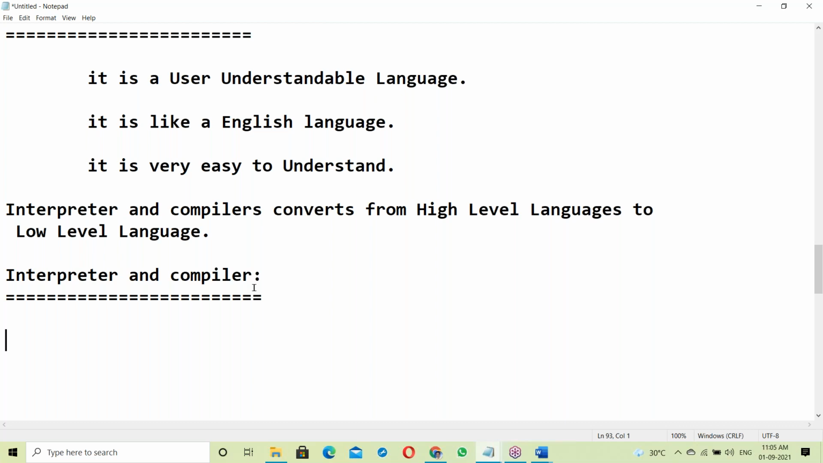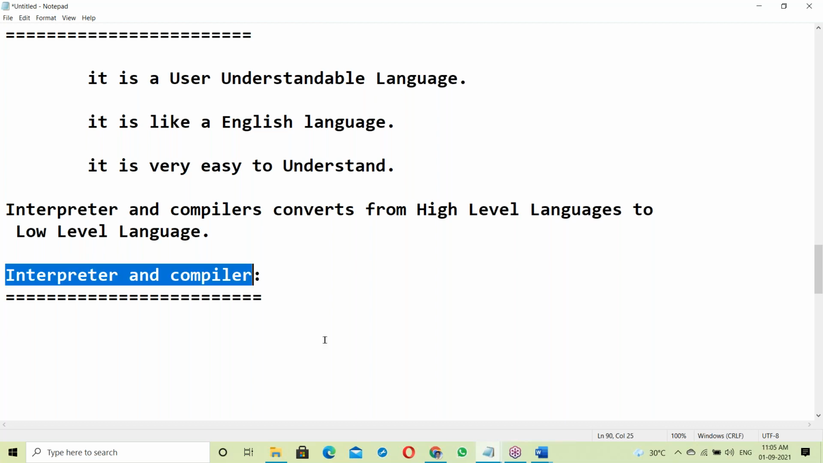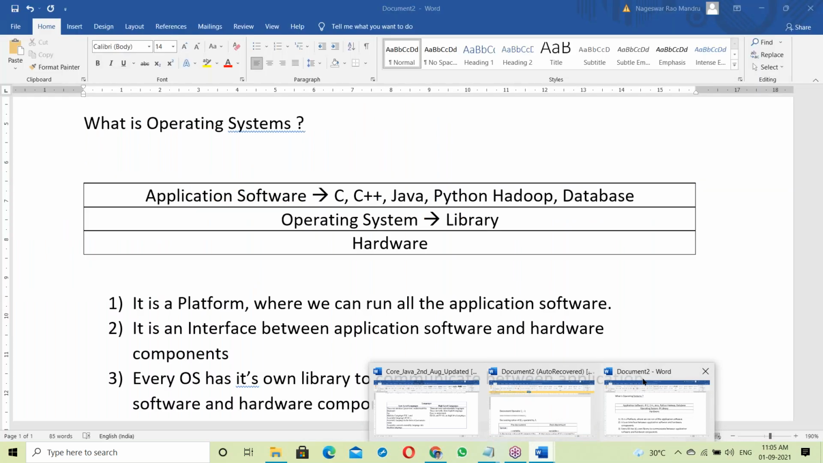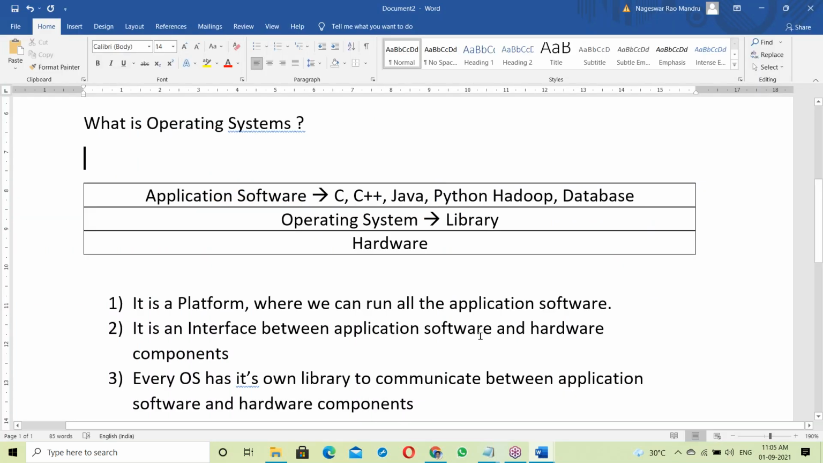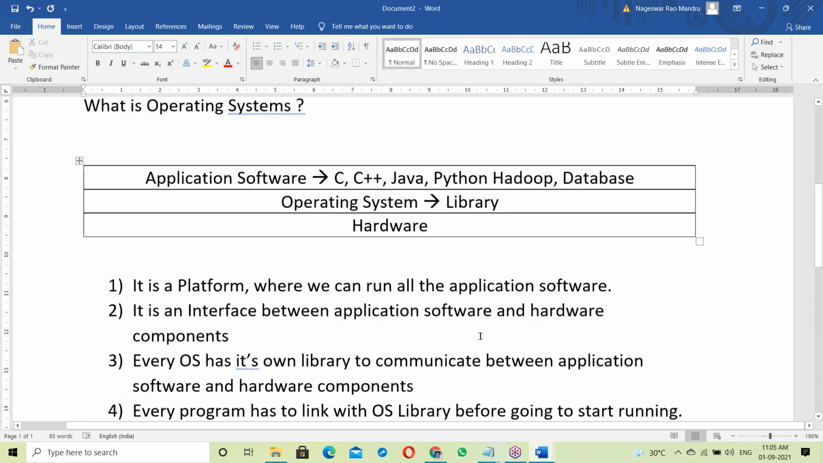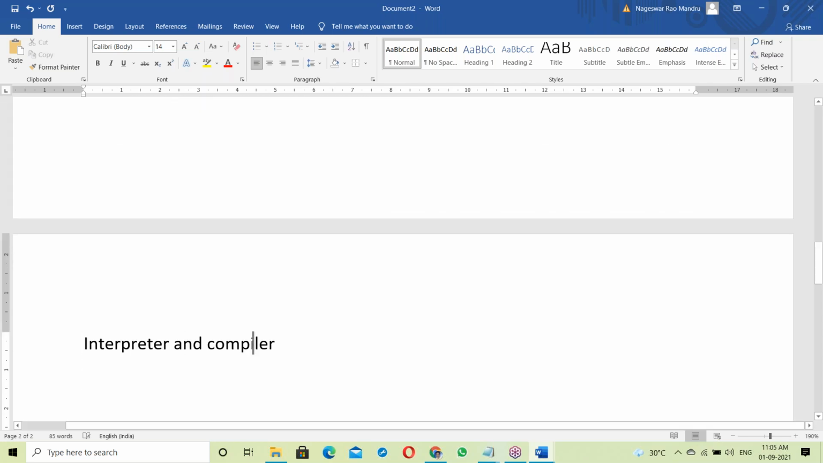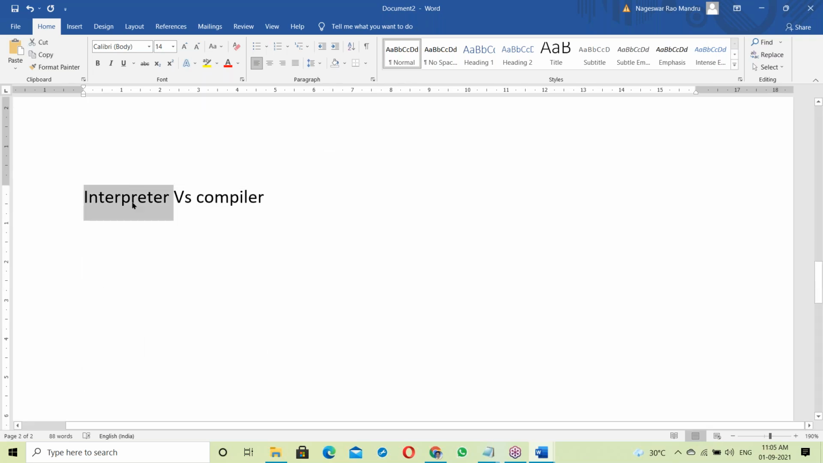Okay, I'll explain. You don't worry, guys. Interpreter versus compiler. Let's see about this. What is interpreter? What is compiler? Let us see the differences. First, let us take interpreter.